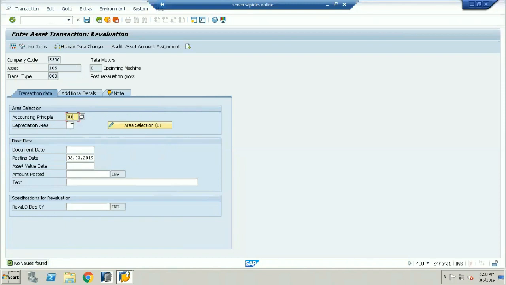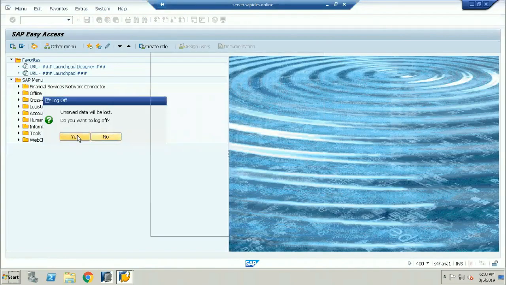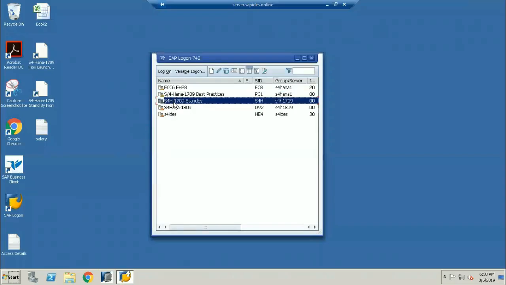Here, that particular area, and which area, as I told you, if I go back, one second. I'll take this.